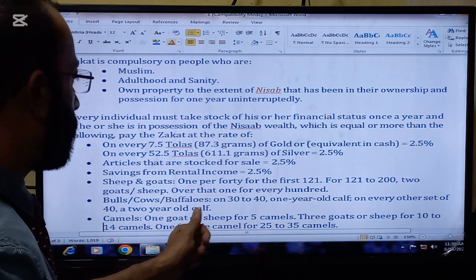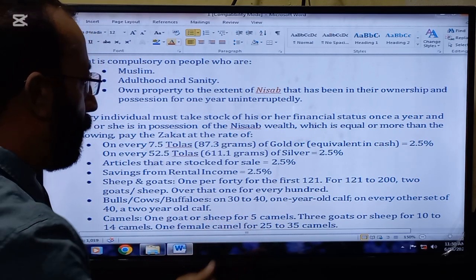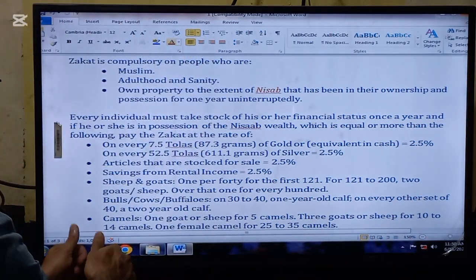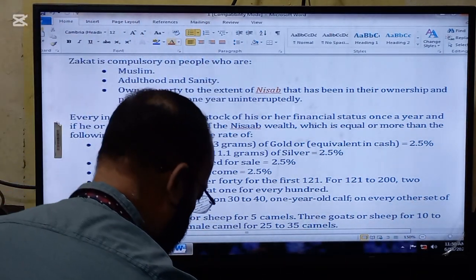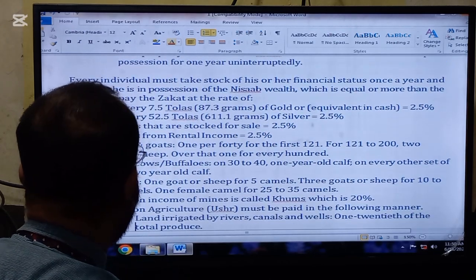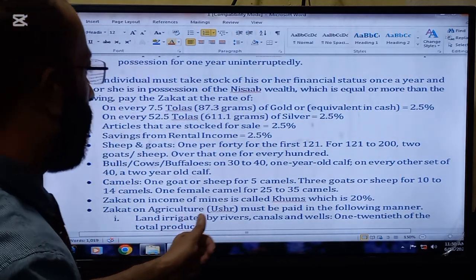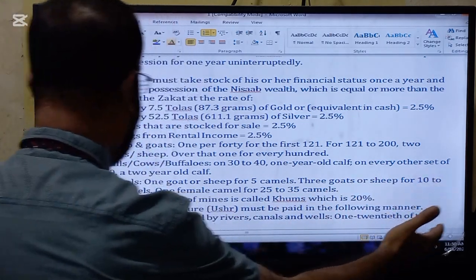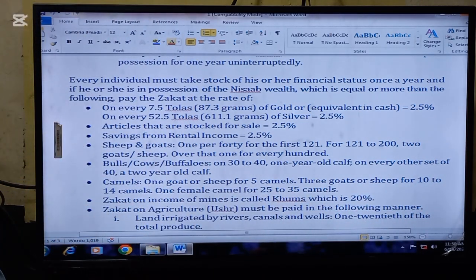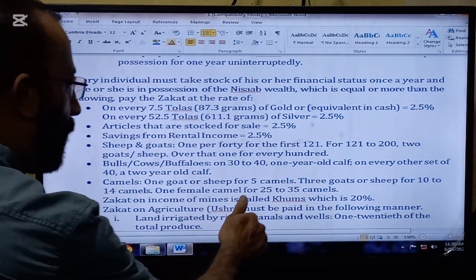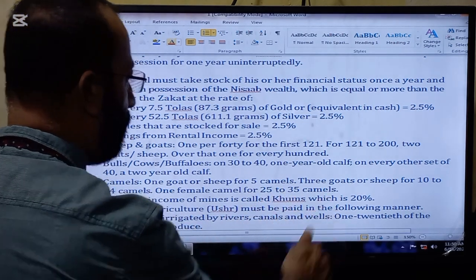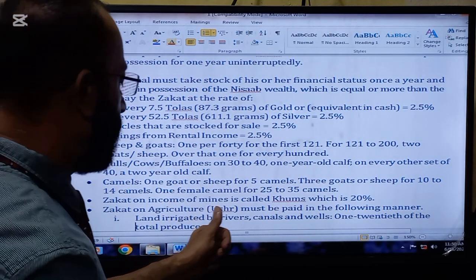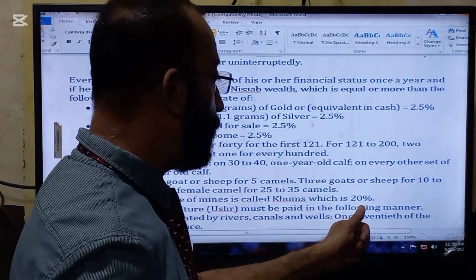Bulls, cows, buffaloes, on 30 to 40, a 1 year old calf. On every other set of 40, a 2 year old calf. Camels, 1 goat or sheep for 5 camels. 3 goats or sheep for 10 to 14 camels. 1 female camel for 25 to 35 camels. Zakat on income of the mines is called khums, which is 20%.